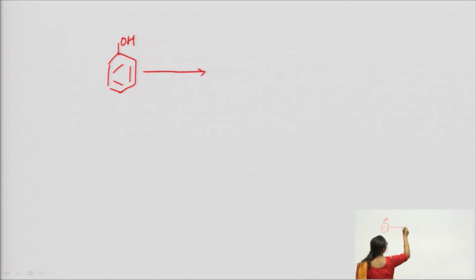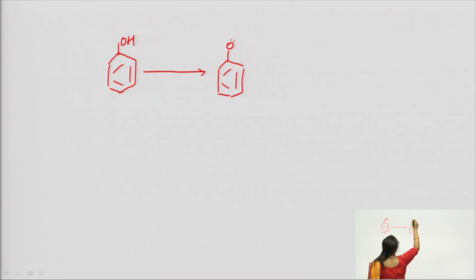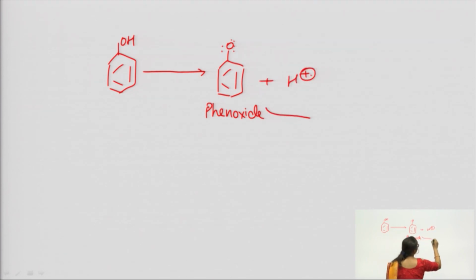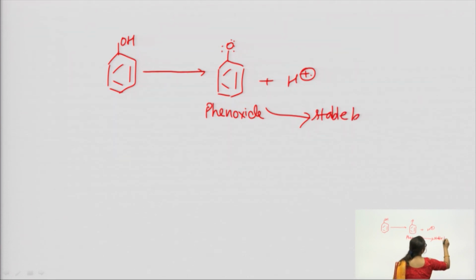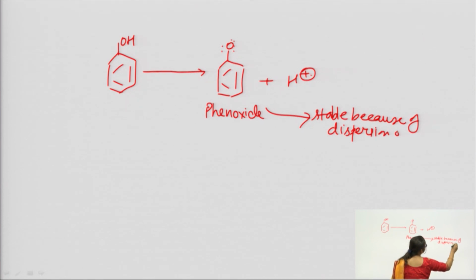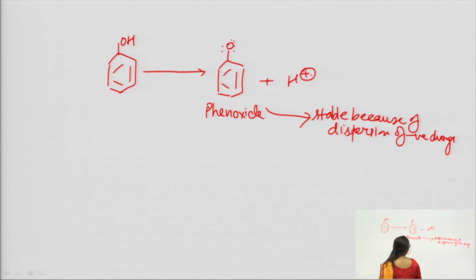This OH when giving H plus ion, what remaining is this phenoxide ion, right? And this phenoxide ion is stable because of dispersion of negative charge. Because of the dispersion of negative charge, this phenoxide ion is stable.